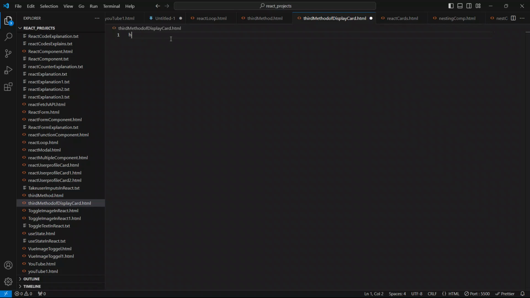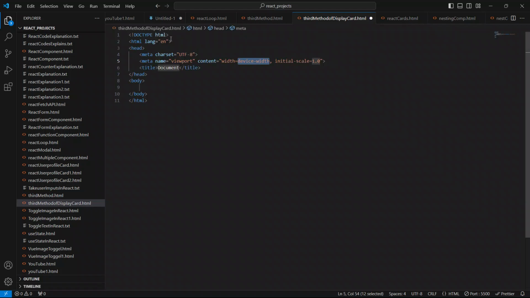HTML5. I'm going to give the title first. So I'll say here Code with ER Prabhat Pandit.